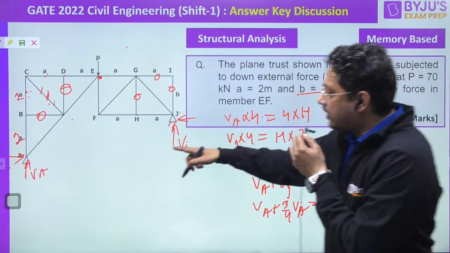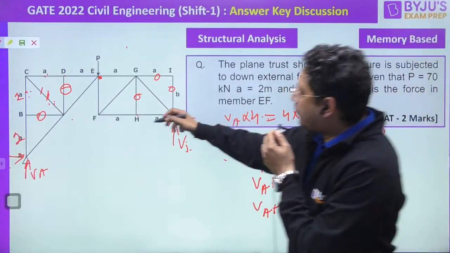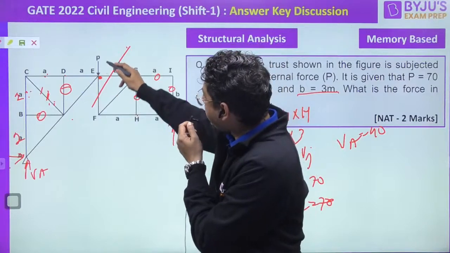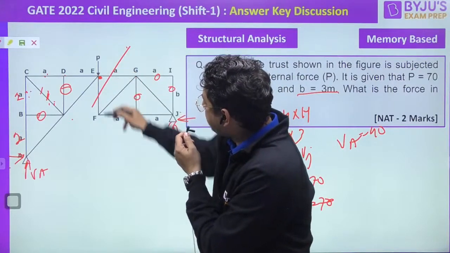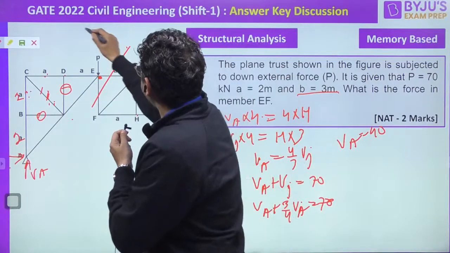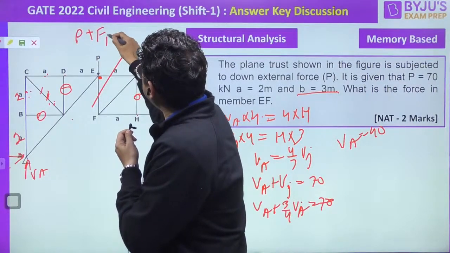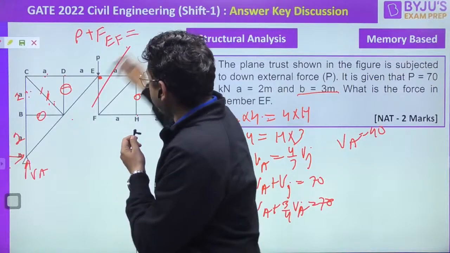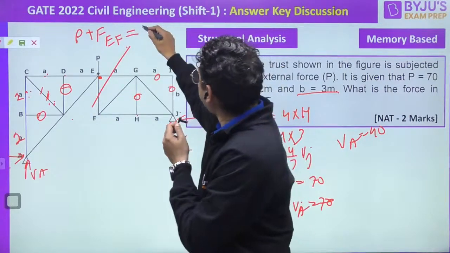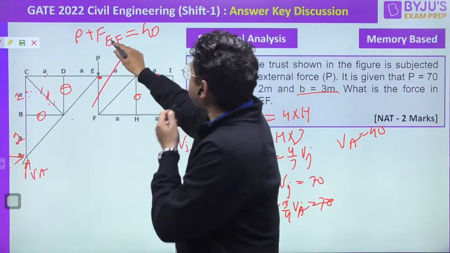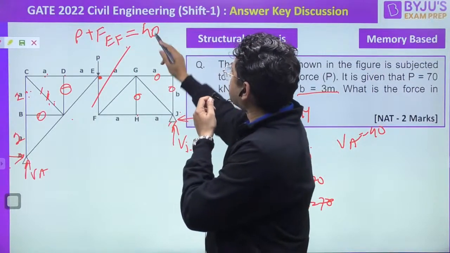Now, VA, once you have got the 40 kilonewton, if you take the section here, you will see that P plus the vertical force at EF. So I can write down P plus vertical force in the member EF must be equal to the vertical reaction at A. So that is, I got 40. Correct? Now see, P plus force in EF equals 40.